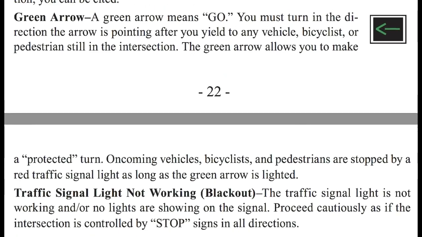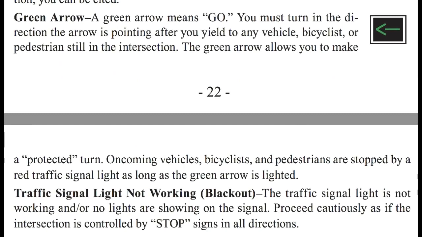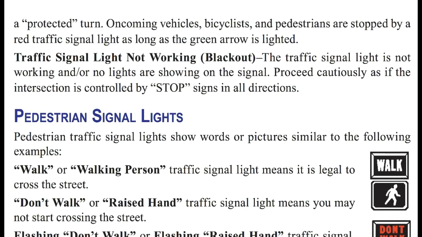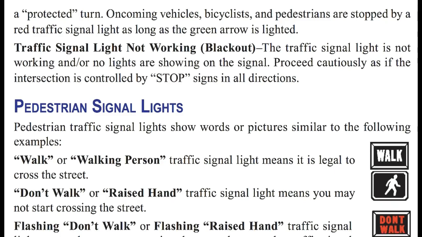Now what about a green arrow? A green arrow means go. You must turn in the direction the arrow is pointing after you yield to any vehicle, bicyclist, or pedestrian in the intersection. The green arrow only makes a protected turn. Oncoming vehicles, bicyclists, and pedestrians are stopped by a red traffic signal light as long as the green arrow is lighted. So when you have a green arrow, the other people have a red arrow.